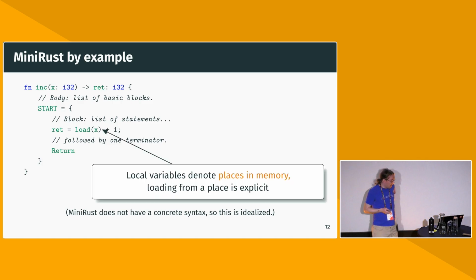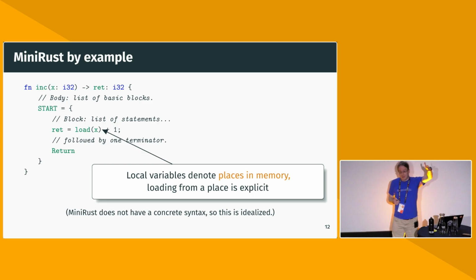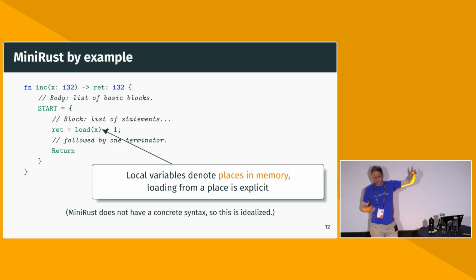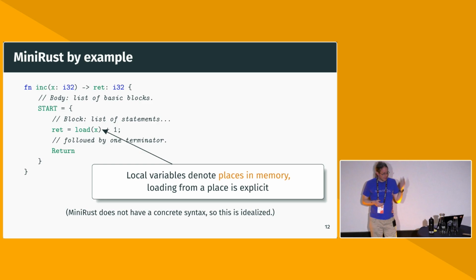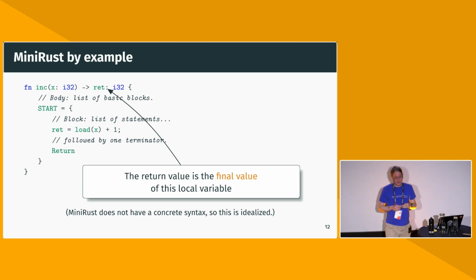Whenever we access a local variable, because a local variable is a place where you can store some data, you need to be explicit about what you want to do with the place. Do you want to load from it? Do you want to store to it? So the typically implicit place-to-value coercion in Rust is made explicit here. We load from x, we add 1, and then we store the result in the place on the left-hand side of the assignment. The return value is stored in a dedicated return place, which is just another local variable whose name is given up there. By convention, I'm using ret here.